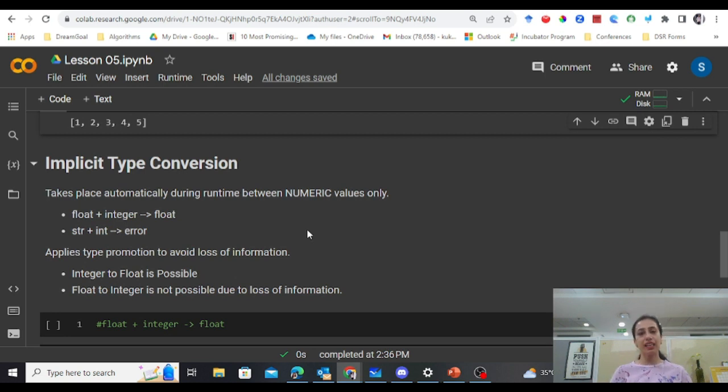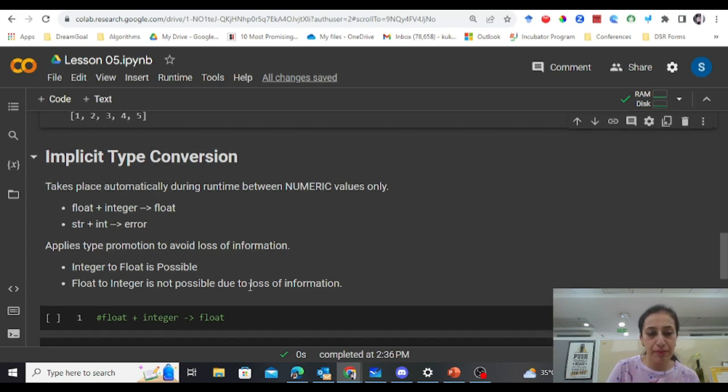Now, in this case, you don't have to tell Python from which data type to which data type you want a conversion. It will do the job on its own. But there are certain rules which Python follows to do the implicit type conversion. Firstly, it works on the numeric values only. That is, the conversion can be just on the numeric data.